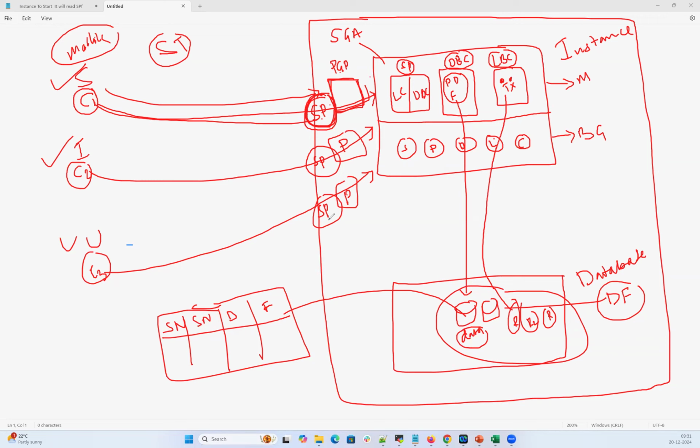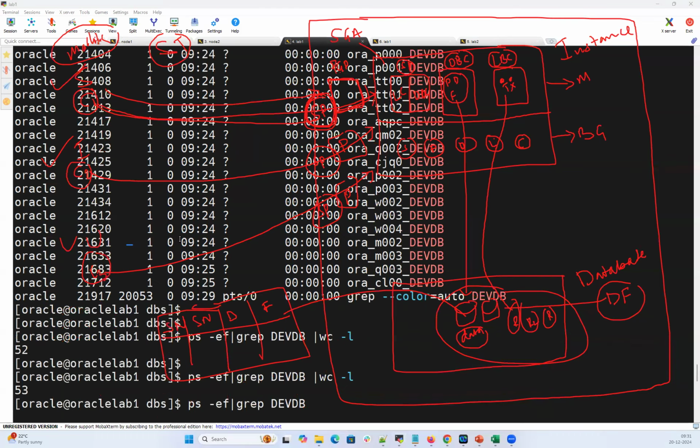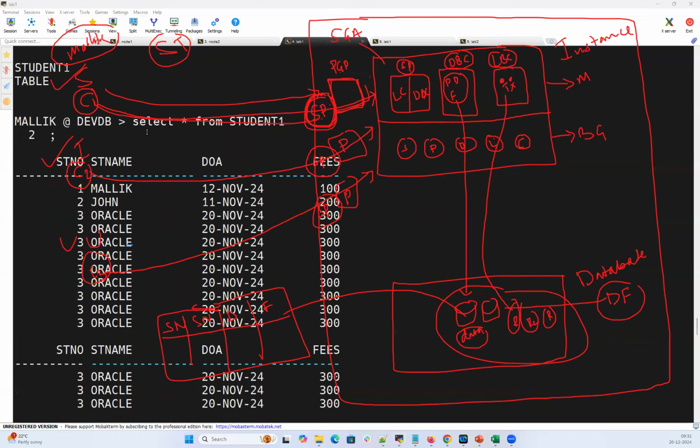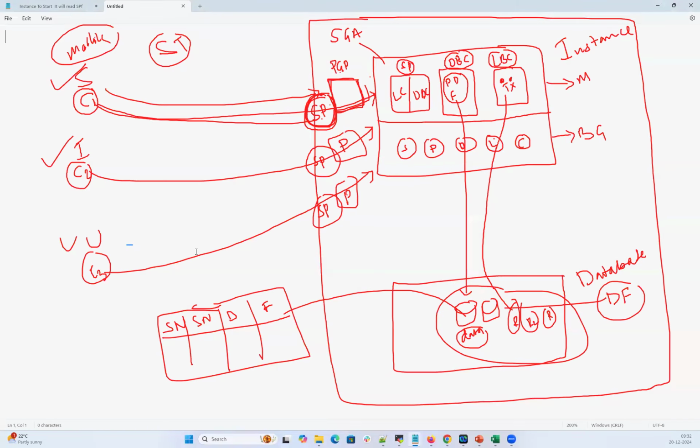So Malik user is connected. Now he is reading that data, like whatever we read here, right? Select star from student. The moment I read the data, I can get that entire data here. The end user is doing the select statement.